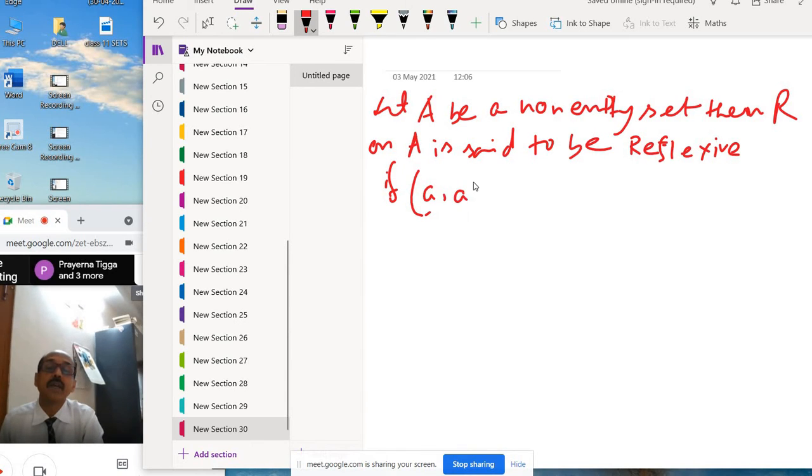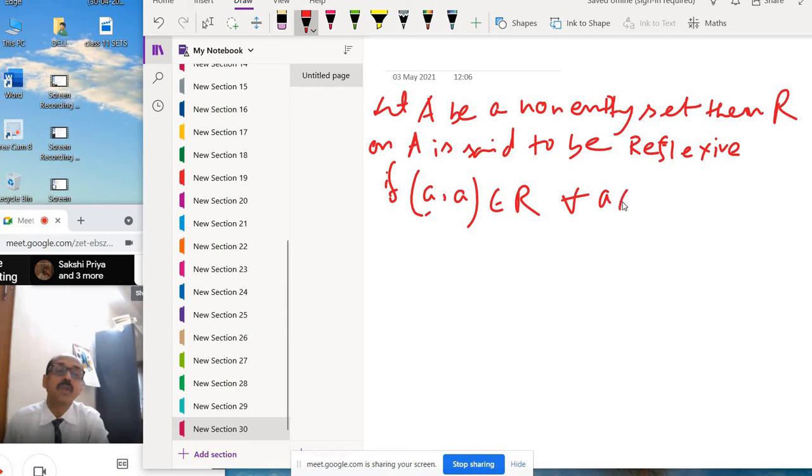So (a, a) belongs to R, for all a belongs to set A. If it is (a, a), the same element twice, like (1, 1), (2, 2), (3, 3), (4, 4).